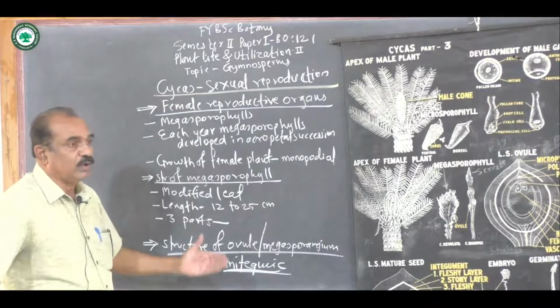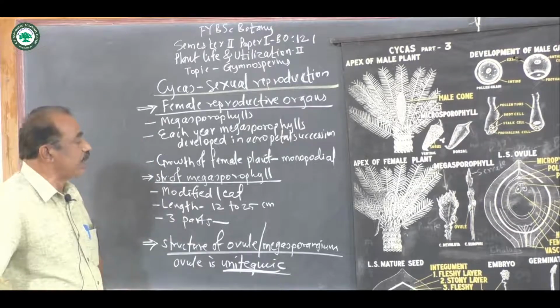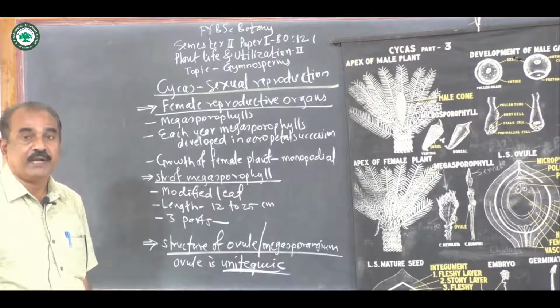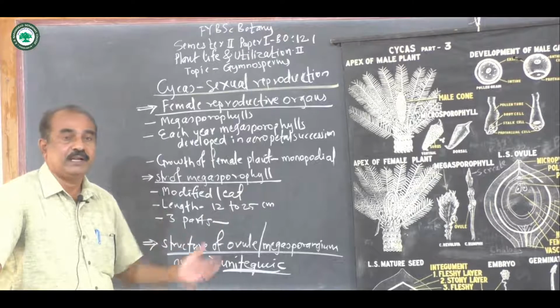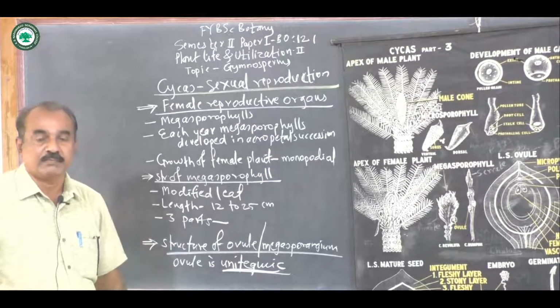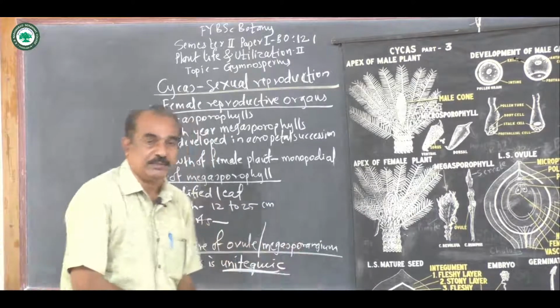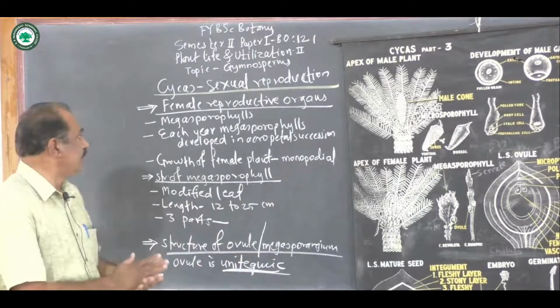Now, for today's lecture, the female part. The female reproductive organ develops on the female plant only, because the Cycas plant is dioecious. That means the male plant and female plant are completely different from each other, so it is called dioecious. So this is the female plant and this is the male plant, both completely different.